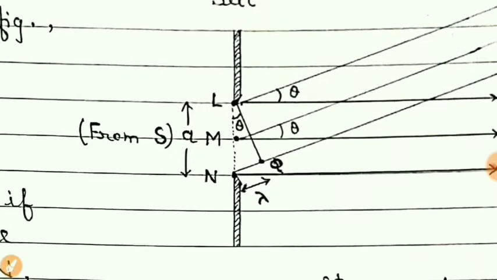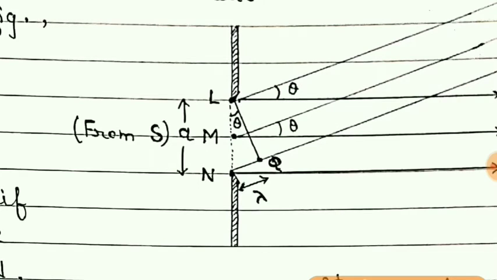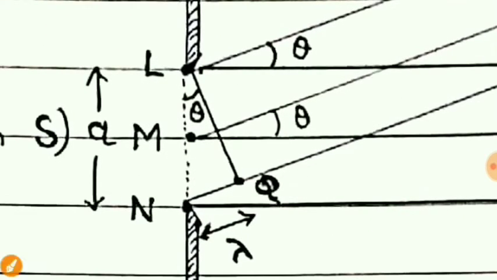So if this path difference is lambda, then the path difference between point L and point M will be half of lambda, because these are the midpoints of these two sides.